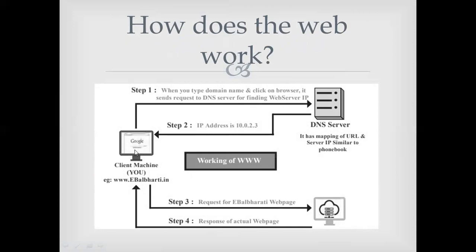When we search it, the request first goes to the server where the website is residing. Then the request is sent to them, and according to the request, the server gives the response with the help of the IP address, and you get to know the Amazon site. Hope you understood. It has a mapping of URL and server IP, similar to a phone book.